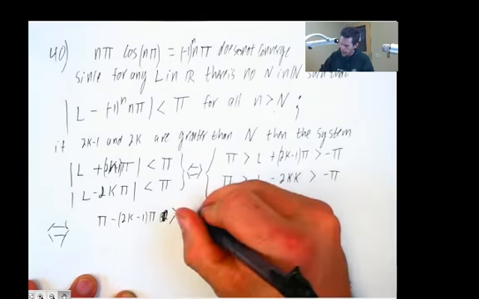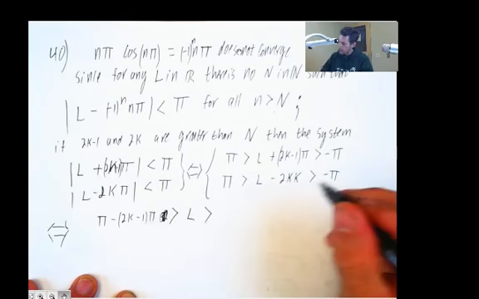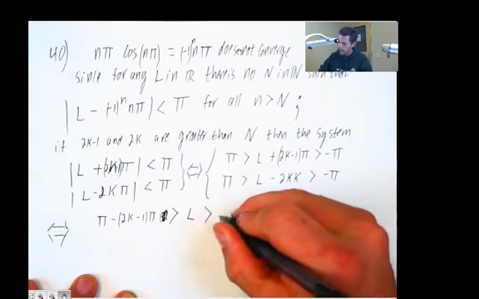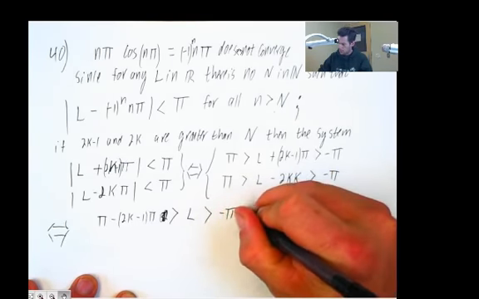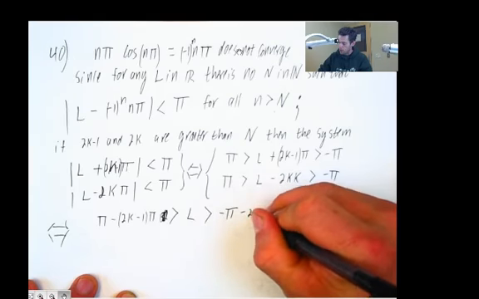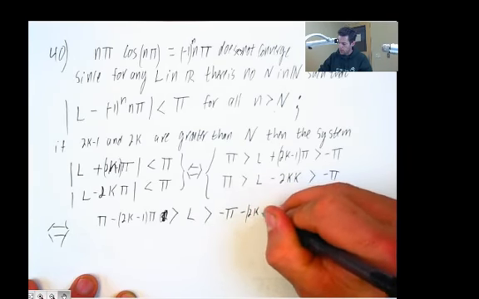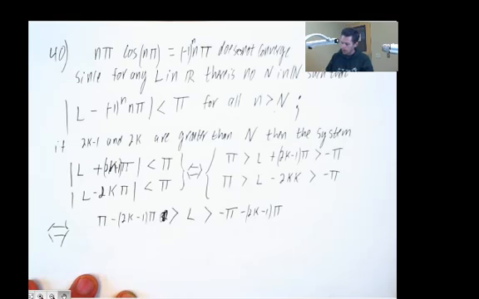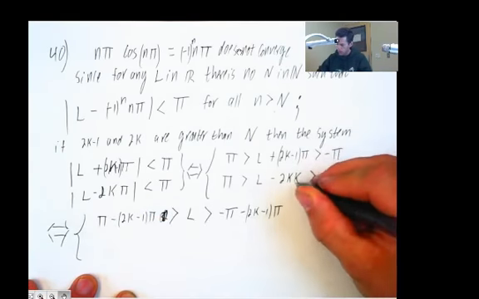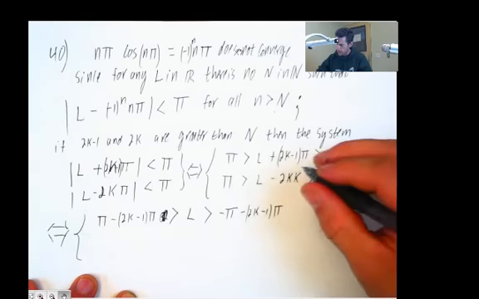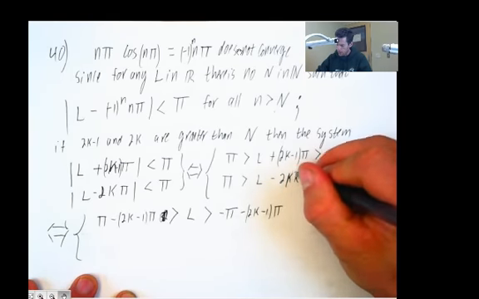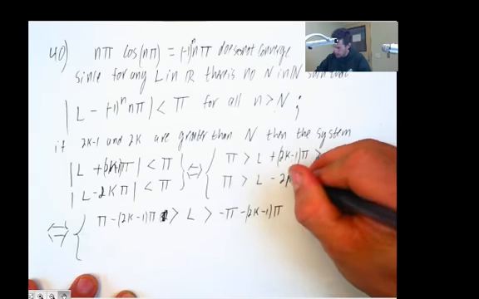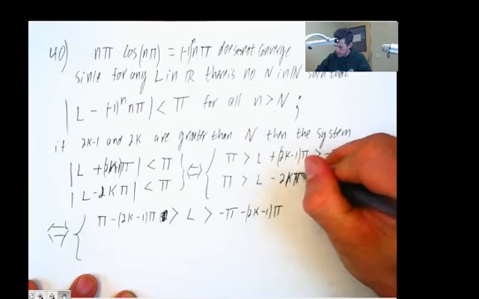Greater than L, and then I need to have negative pi minus 2k minus 1 pi. That'll be the first of the two inequalities. And then this guy, oh, what did I do? K and then K? That's not right. 2k pi. There it is.